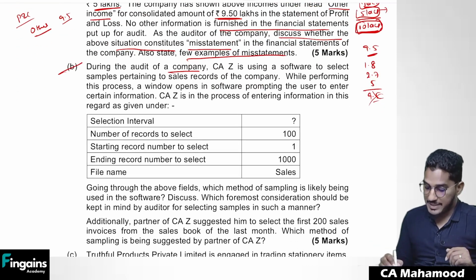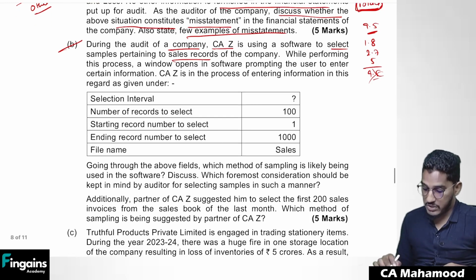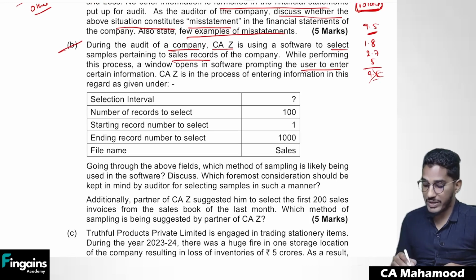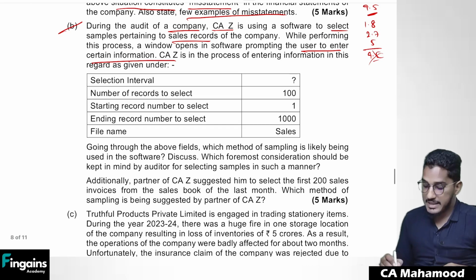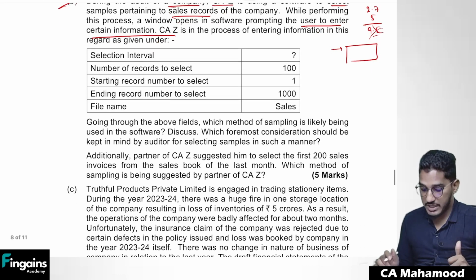During the audit of a company, CSZ is using a software to select samples pertaining to sales records of the company. While performing this process, a window opens in the software prompting the user to enter certain information. CSZ is in the process of entering information in this regard as given under. That means the auditor is using some software for the purpose of selection of sample. To do that sampling in the software, he has to enter some information. What information he has to enter?